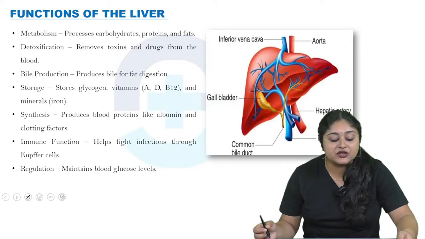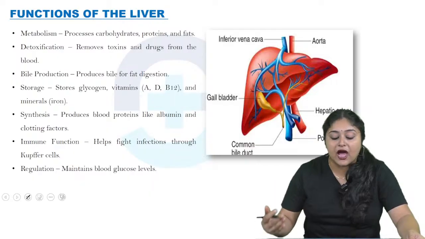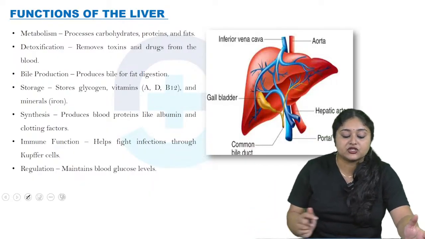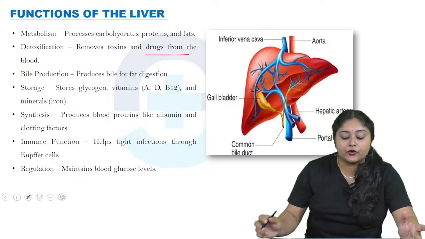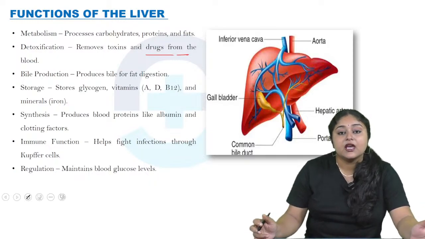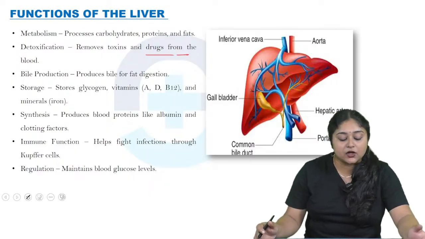Now come to the functions of the liver. So first is metabolism. It processes carbohydrates, proteins and fats. Detoxification, like removing toxins and drugs from the blood. Bile production, like producing bile for fat digestion. Storage, like glycogen, vitamins A, D, B12 and then minerals or ions.